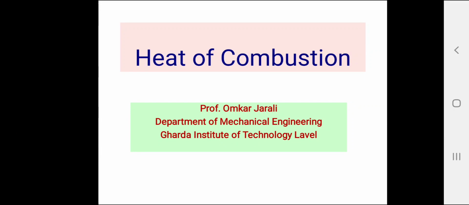So, heat of combustion. What is heat of combustion? The heat of combustion of a substance, which is also known as the calorific value or the energy value, can be defined as the amount of heat liberated when a given amount of substance undergoes combustion. Usually, heat of combustion is considered to be a synonym of calorific value,